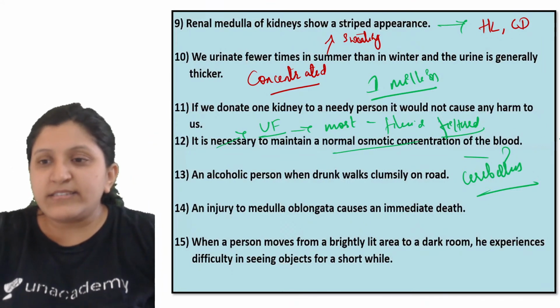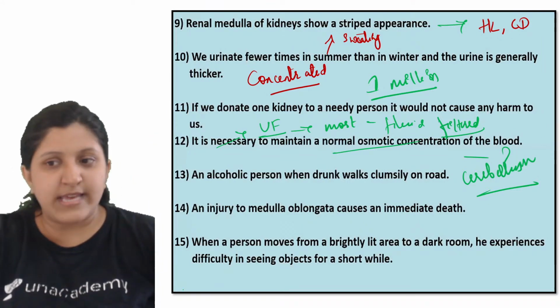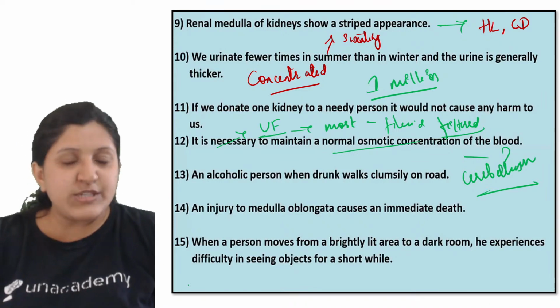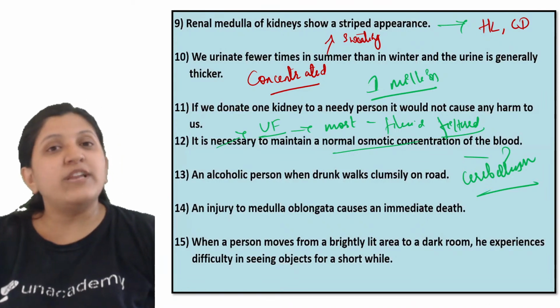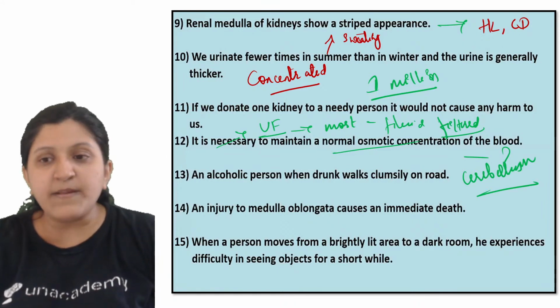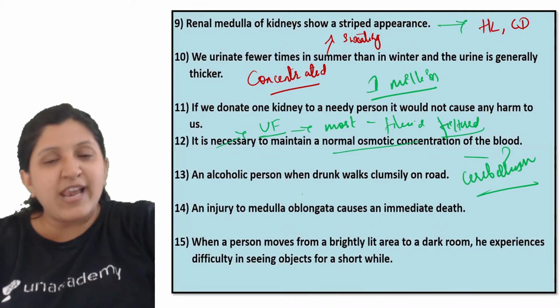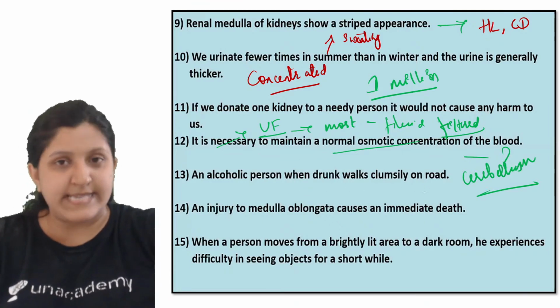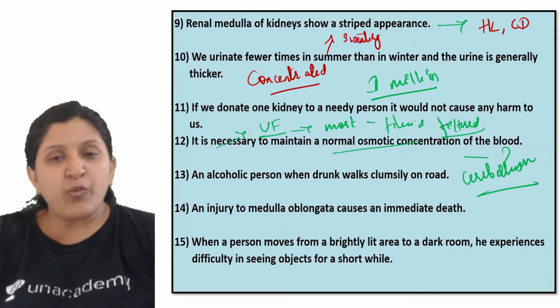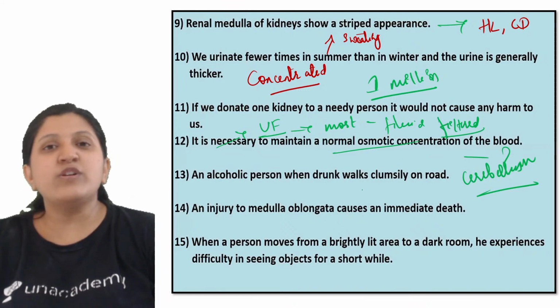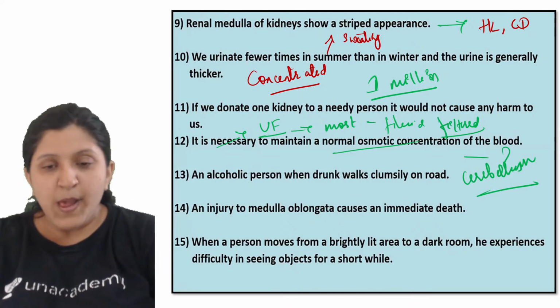Muscular coordination is done with the help of the cerebellum itself. Since the alcohol is affecting the cerebellum, we find a clumsy walk, mainly because coordination is not occurring properly.